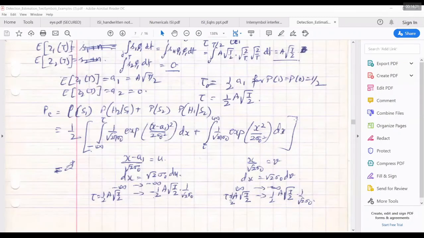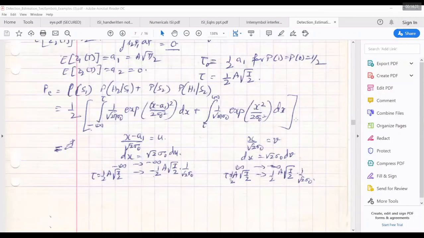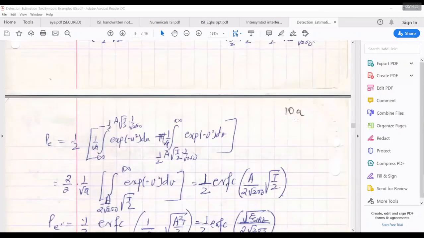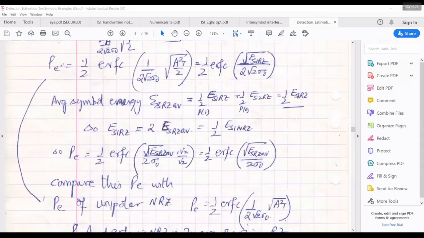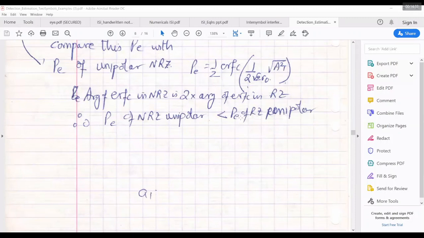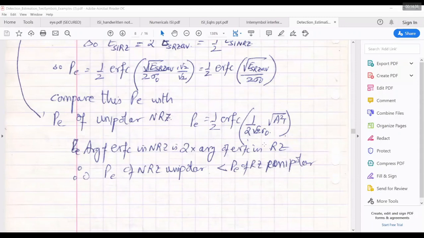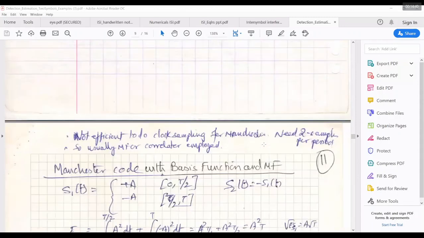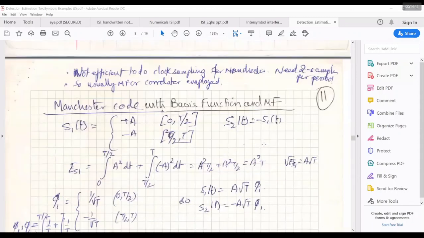Yes, correct, you're right. So depending on the case, unipolar, polar, whatever, you should find out the symbol average. That's why, if you consider polar and unipolar, the probability of error in polar is less than the probability of error in unipolar. That is the reason.